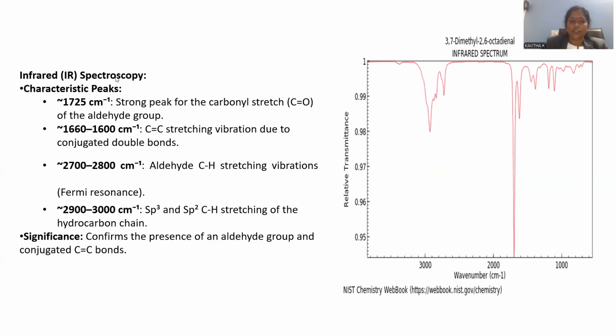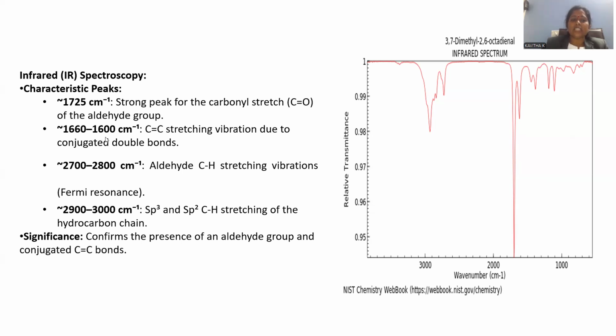Go with the IR spectroscopy. Characteristic peaks are multiple peaks you can notice. The peak at the range of 1725. Can you notice the 1725 peak? That 1725 centimeter inverse peak is regarded for the carbonyl stretching. Within the molecule we have an aldehyde, right?